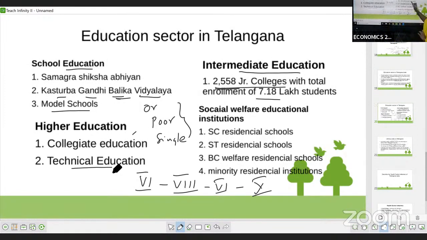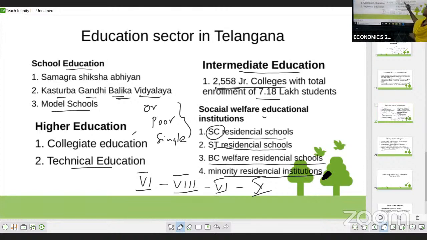Next, we have the social welfare education institutions. In the social welfare educational institutions, there are residential schools for SCs, scheduled caste residential schools, scheduled tribe residential schools for STs, BC backward class welfare residential schools, and minority residential institutions.